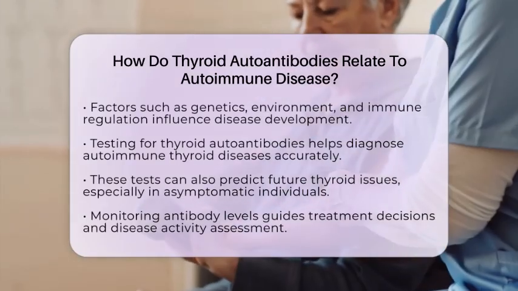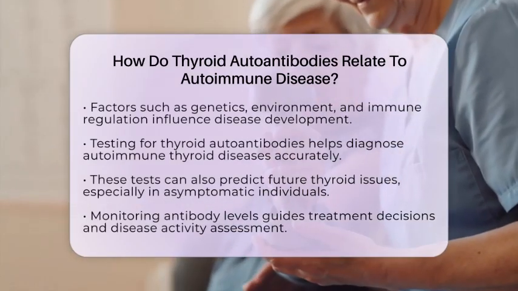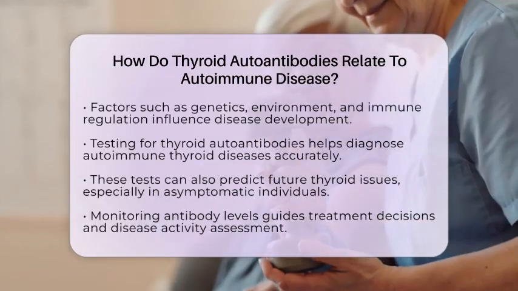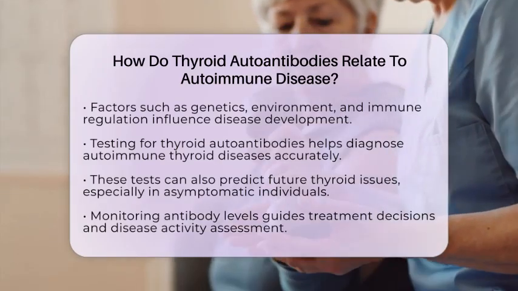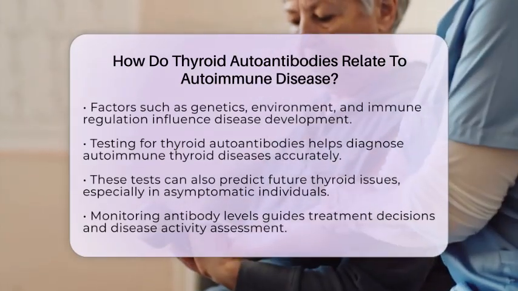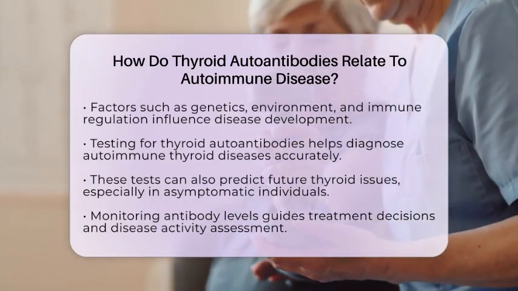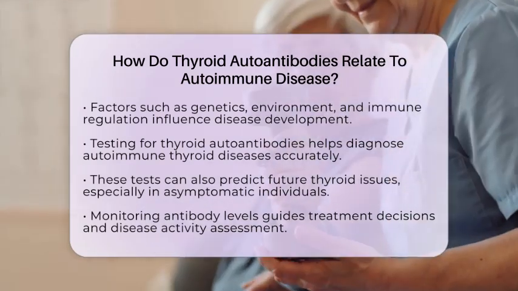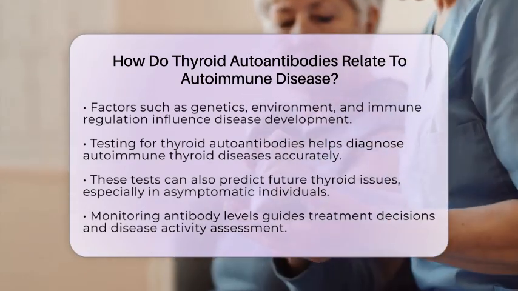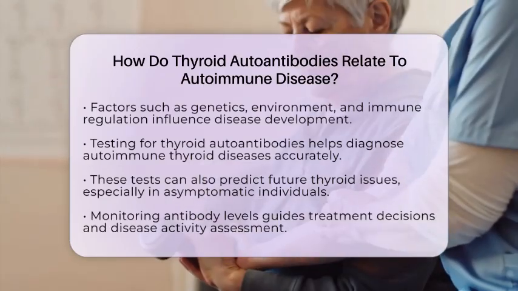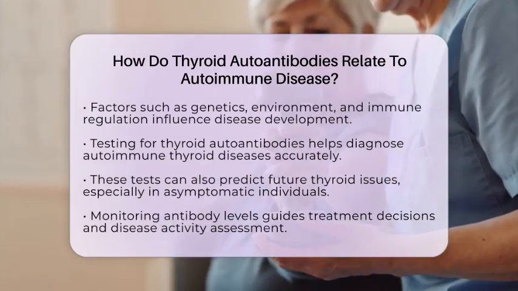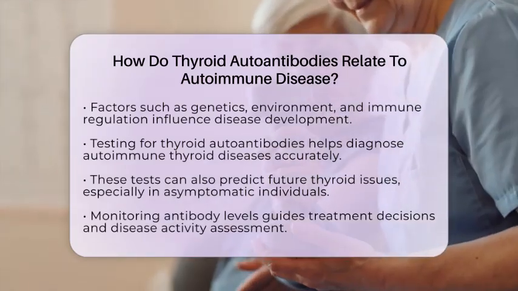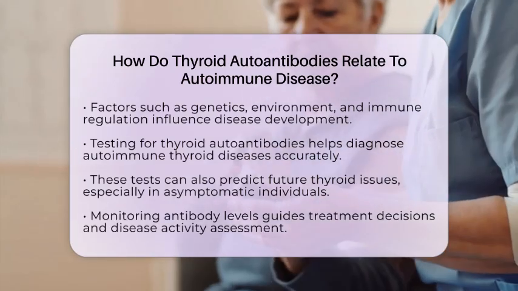They are more common in people with diseases like systemic lupus erythematosus or rheumatoid arthritis. However, not everyone with these antibodies will develop thyroid problems, which shows how complex autoimmune responses are. Factors like genetics, immune regulation, and environmental triggers all play a role in whether these antibodies cause disease or remain harmless. Testing for thyroid autoantibodies helps doctors diagnose autoimmune thyroid diseases accurately.